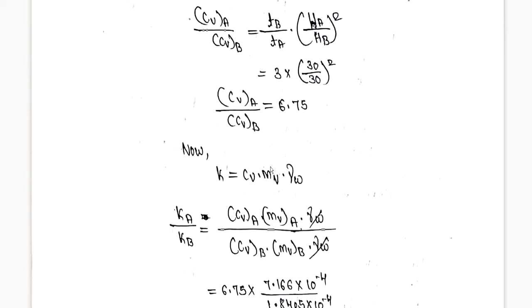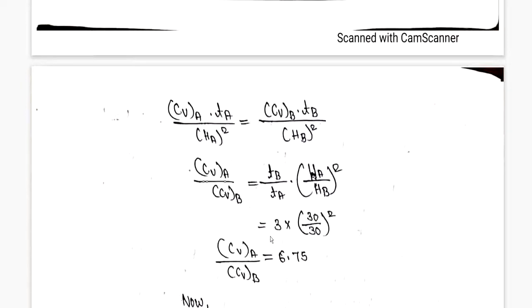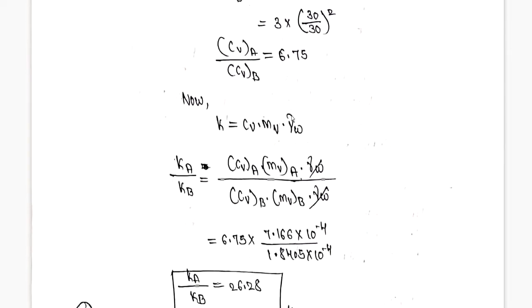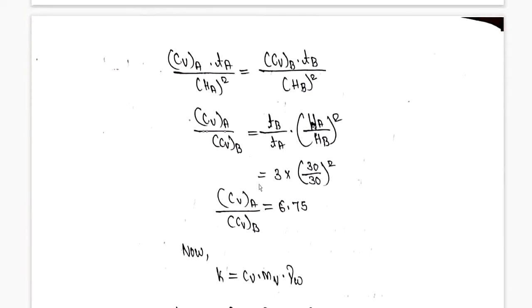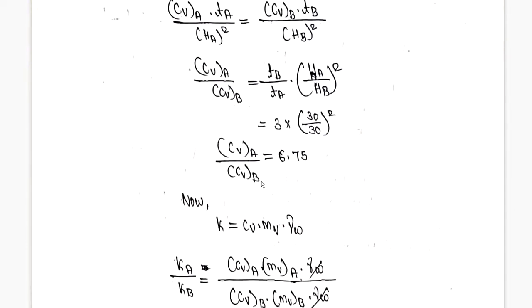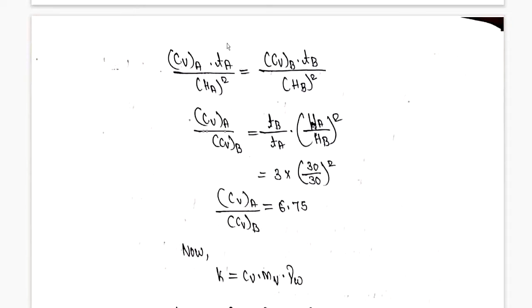Mv we have already calculated, Cv we need to calculate, and mu W is the common thing, that is 9.81 kilonewton per meter cube. Now I can calculate the ratio of CVA divided by CVB, because the time taken is not given, TA, TB, all the things are not given clearly.